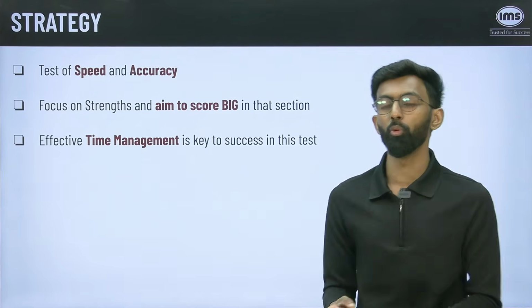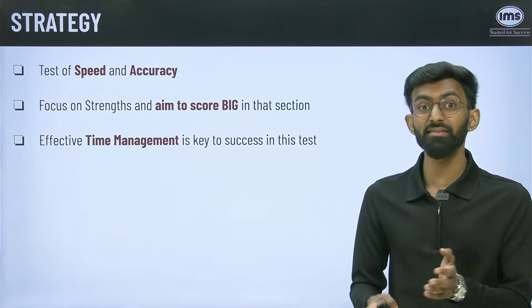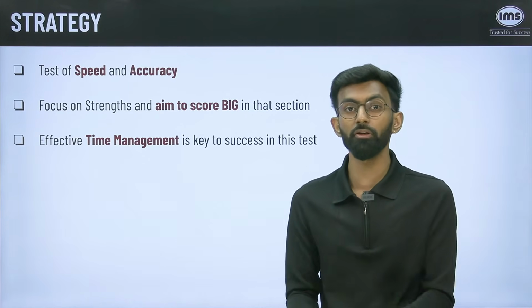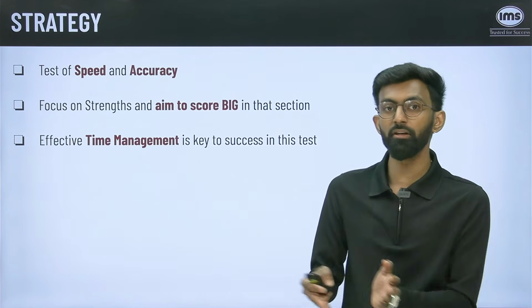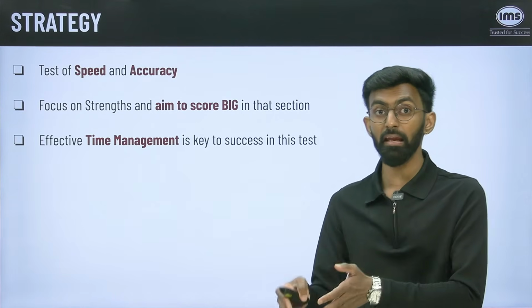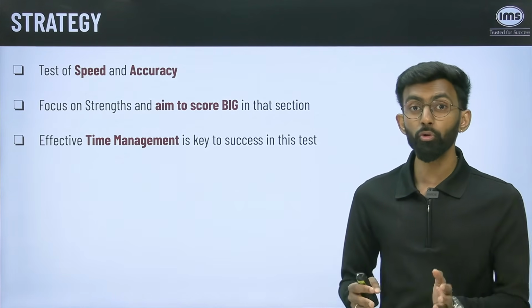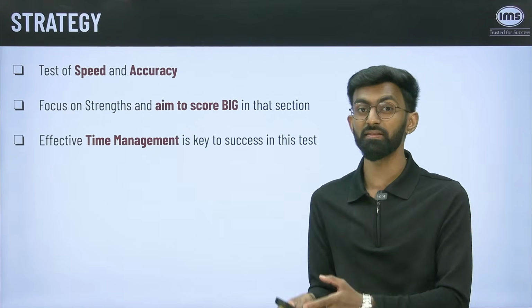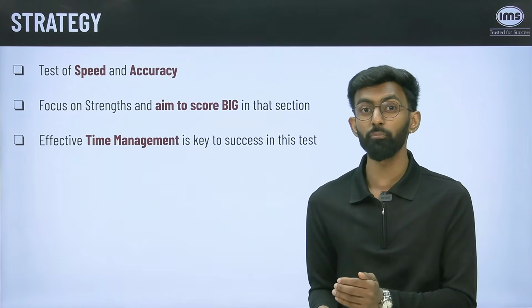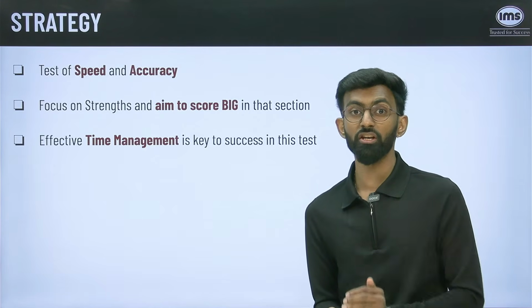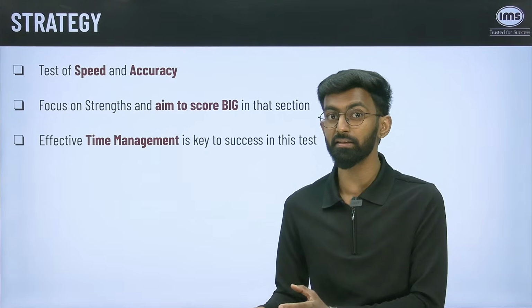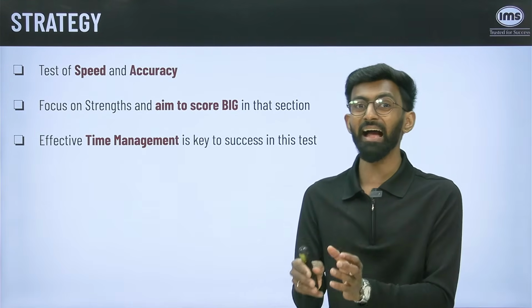Let us say you start with quant section. You cannot spend 60 or 65 minutes in quant section, which is almost 50% of your entire paper in terms of time limit, and then aim to still ace the test. You need to be extremely mindful how much time you are spending in each and every section, also how much time you are giving to the sections which are your strength versus how much time you are leaving for the section which are your weaknesses, and again, is that the ideal time?